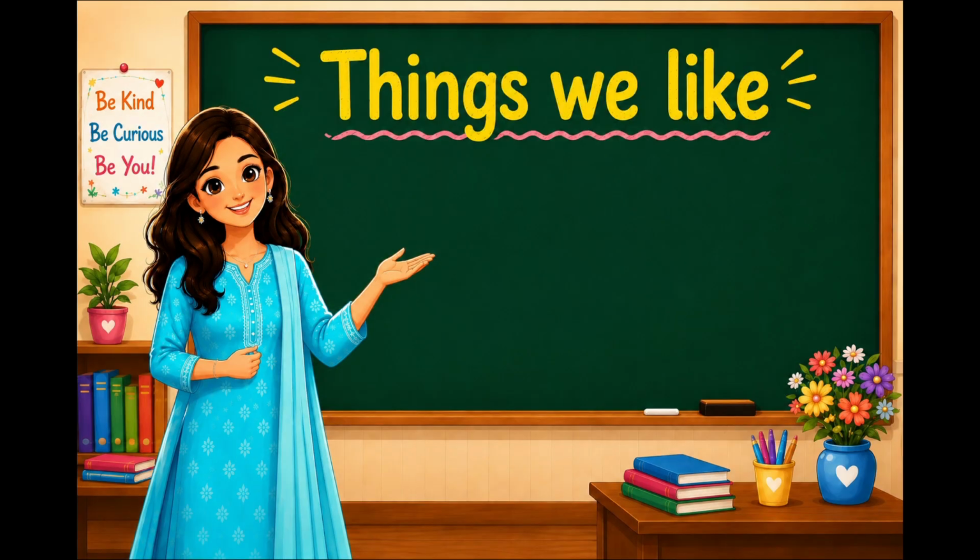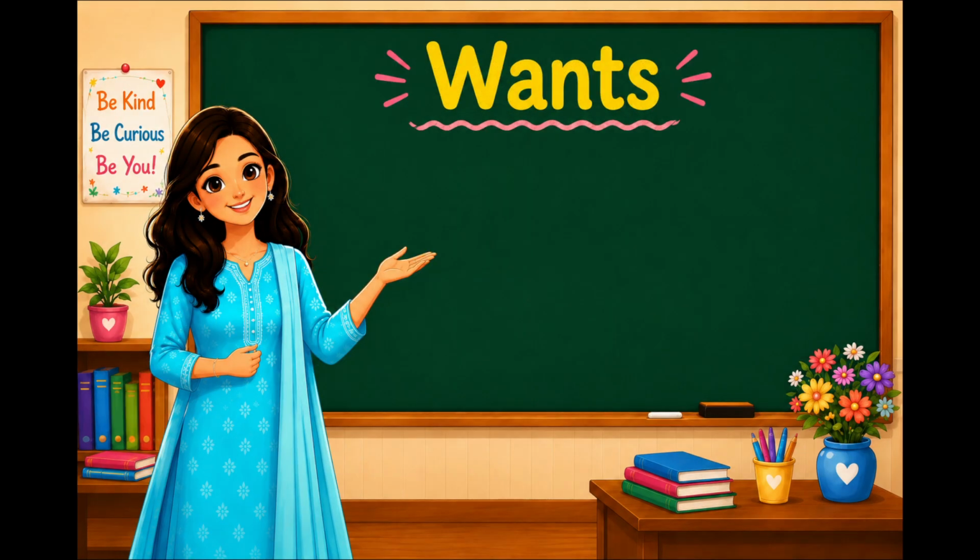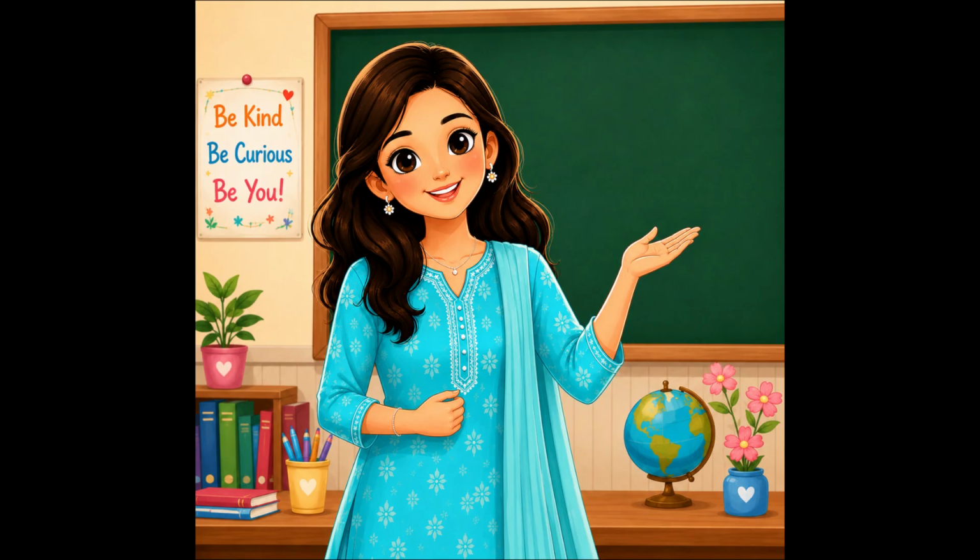Now, let us see things we like. Things we like to have to enjoy life, but we can easily survive without them, like chocolates, toys, soft drinks, etc., are our wants. In simple words, things we like to make our life more enjoyable and comfortable are called wants. Remember, children, needs must always come first, while wants are optional items we can control or limit.